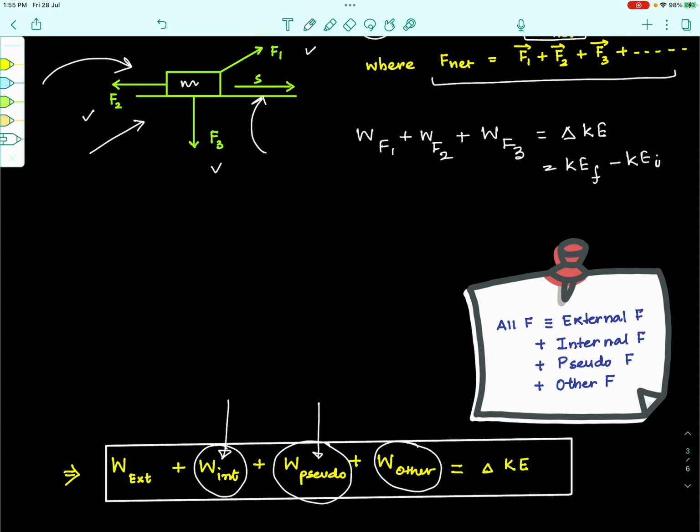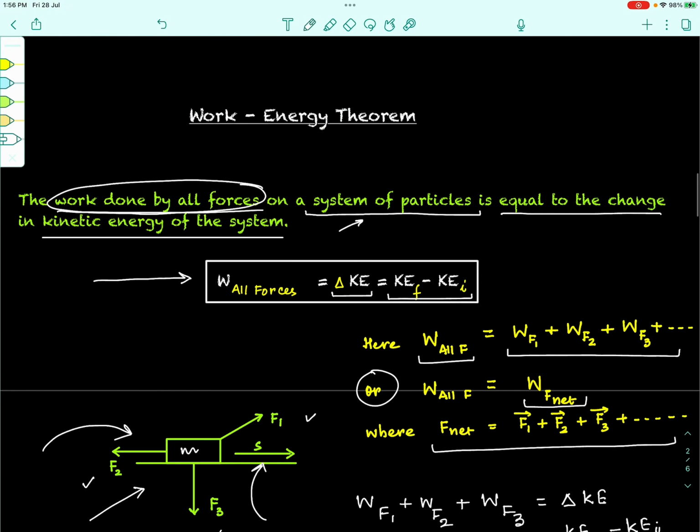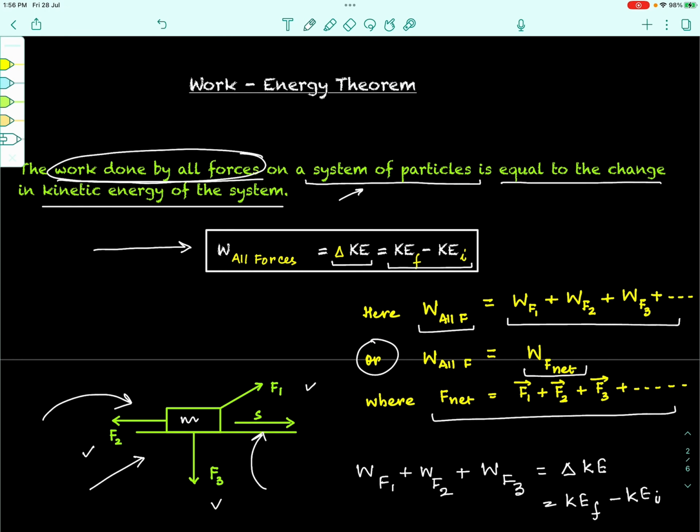Then pseudo forces. If we are working from an accelerating frame, we need to incorporate the pseudo forces and the work done by them in the work energy theorem, and any other force that might be acting other than the external forces, we need to consider those forces as well and consider their work also while using the work energy theorem. Okay.